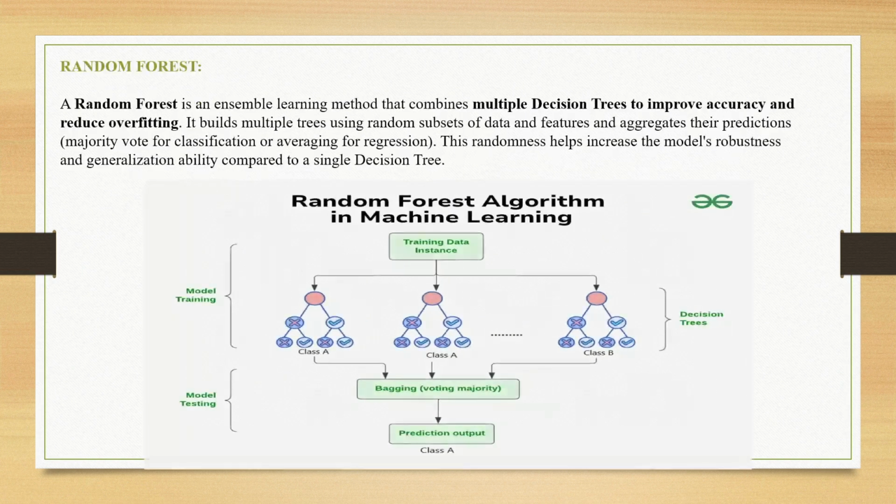Next, random forest. It is also supervised machine learning and also ensemble learning. In this, we are taking multiple decision trees to improve accuracy and reduce overfitting. It takes the output by majority voting. Based on the majority, it selects one decision.